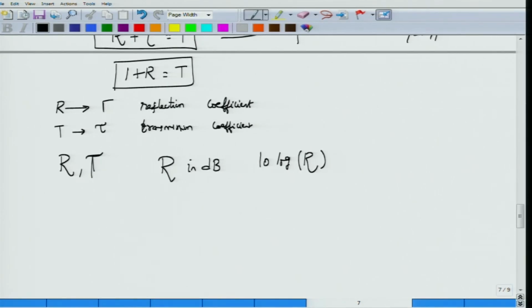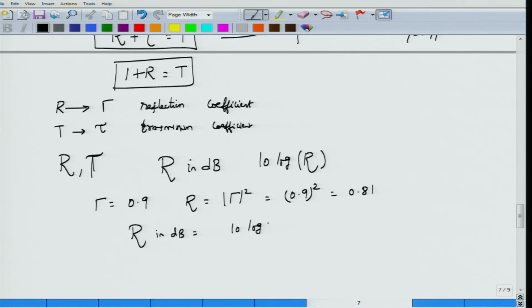So for example, if a certain microwave circuit is reflecting the electromagnetic wave with a reflection coefficient gamma of, say, 0.9, this would mean reflectance R is magnitude gamma squared, which is 0.9 squared, which would be 0.81. Then reflectance in dB will be equal to 10 log reflectance, and reflectance is 0.81. Whatever value you get, you can write it down; that is not really important.